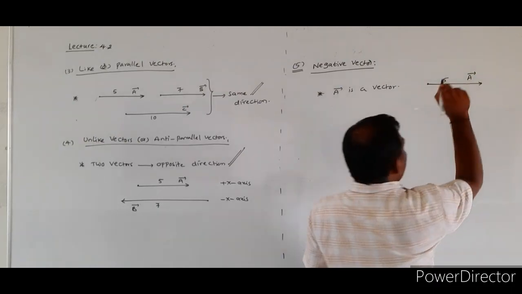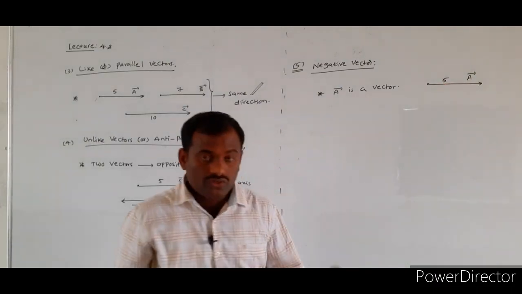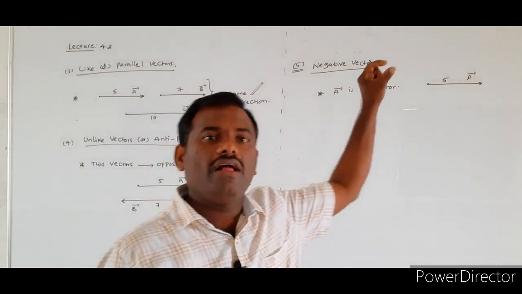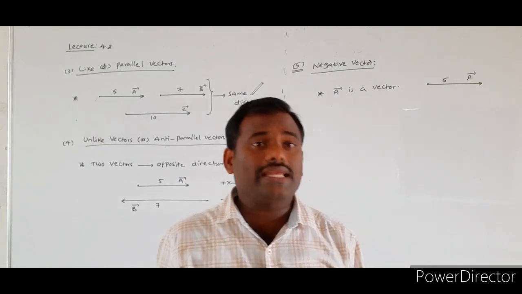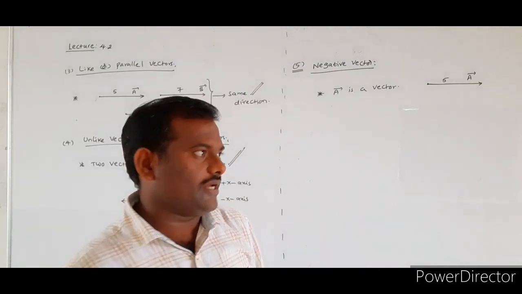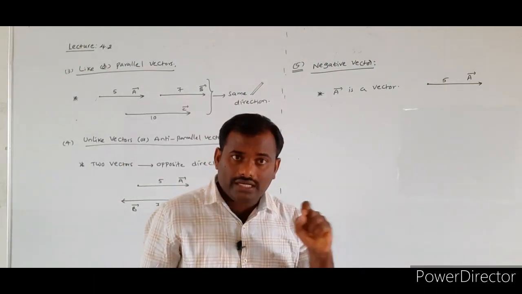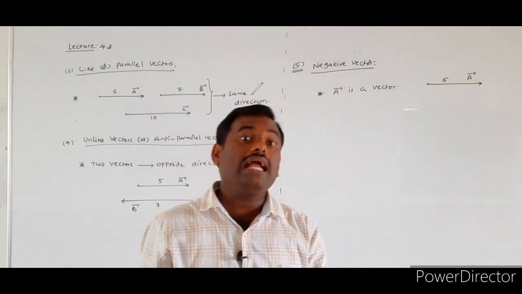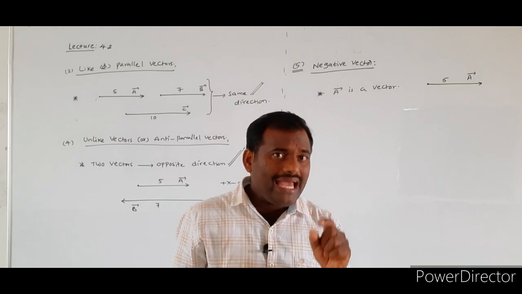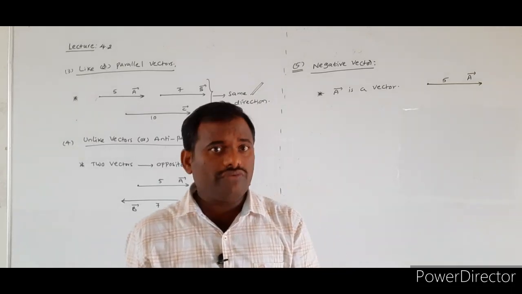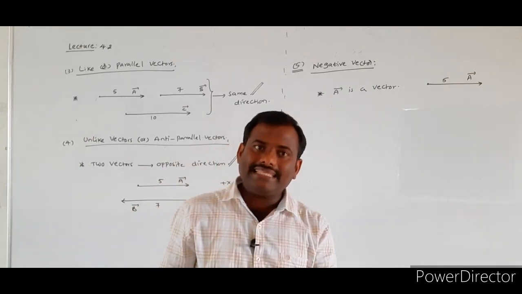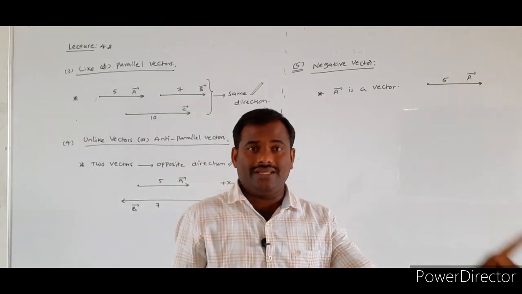Say it has a magnitude of 5 units. So I consider one vector A bar which has a definite magnitude of 5 units. The negative vector of a given vector will have the same magnitude, but it acts in the opposite direction.